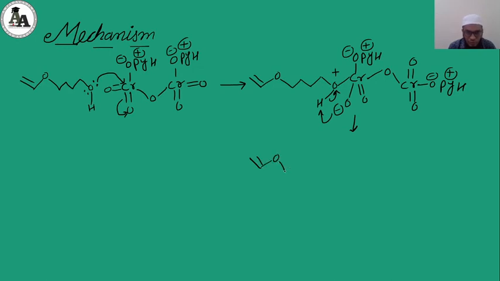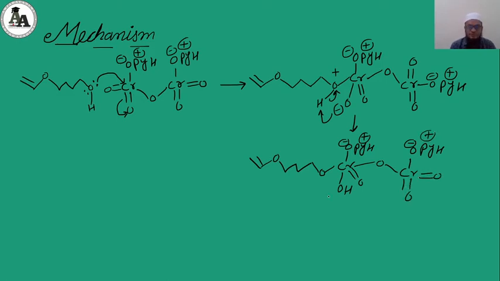This O, then our O, then chromium, then O negative, PyH positive here, and here we have the newly formed hydroxyl group, this double bond O as it is, this O with the chromium, O negative, PyH positive here, and here we will have our structure.